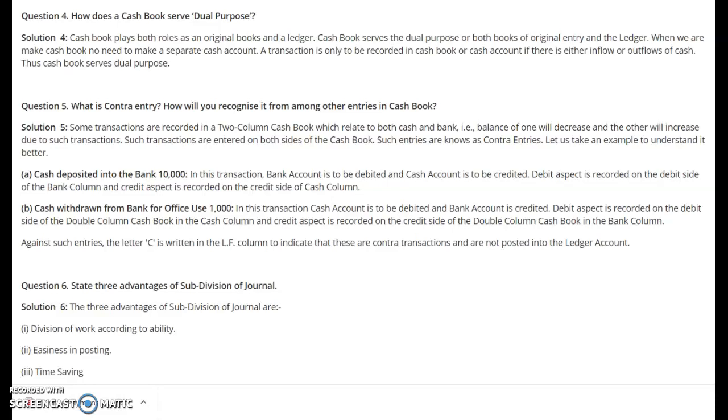LF means ledger folio column. When we add the format of the cash book, then you will understand where the C is to be written and where the ledger folio column is.